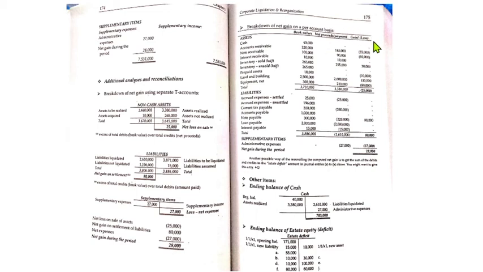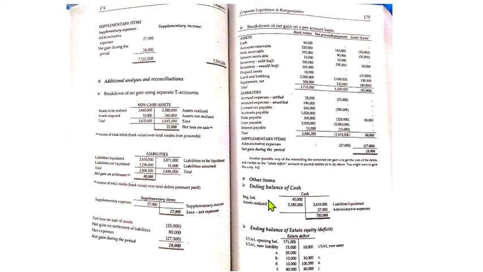So on this next page, kung kanina breakdown natin using the non-cash liabilities and supplementary items, we can also break it down using the assets. All the assets, all the liabilities, kumbaga per account basis siya. So you should be arriving at the same analysis. Dahil bine-breakdown mo lang, you should be arriving at the net gain pa rin na 28,000.